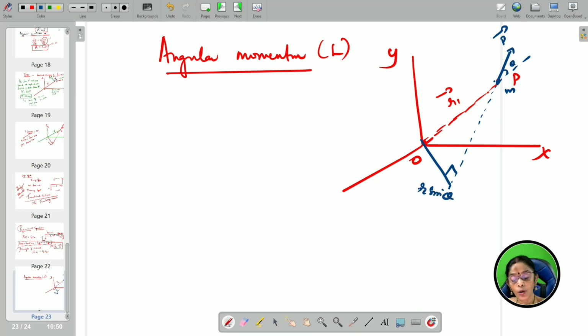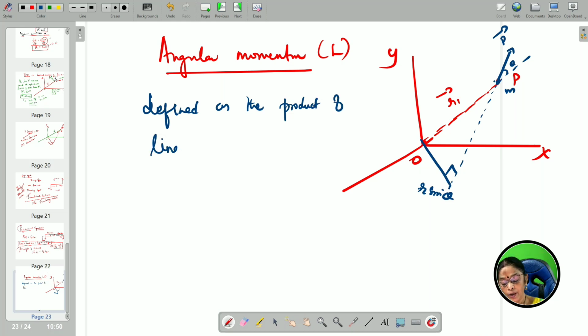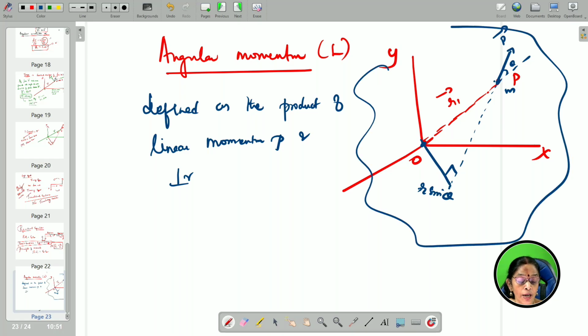So, therefore, angular momentum is defined as the product of linear momentum P and perpendicular distance from the axis of rotation. This is the axis of rotation of the rigid body.